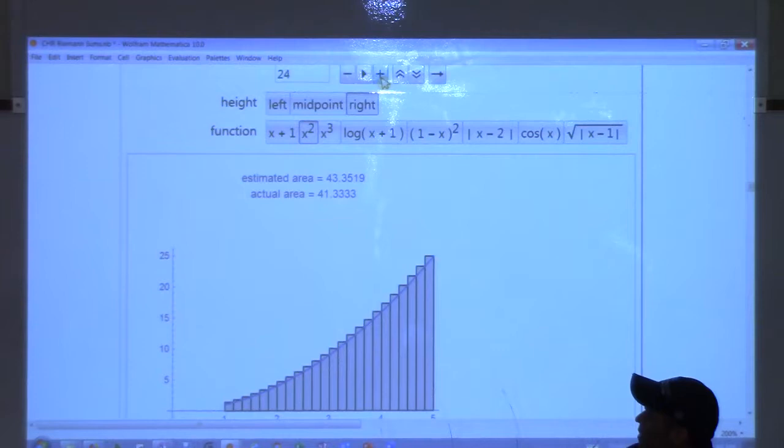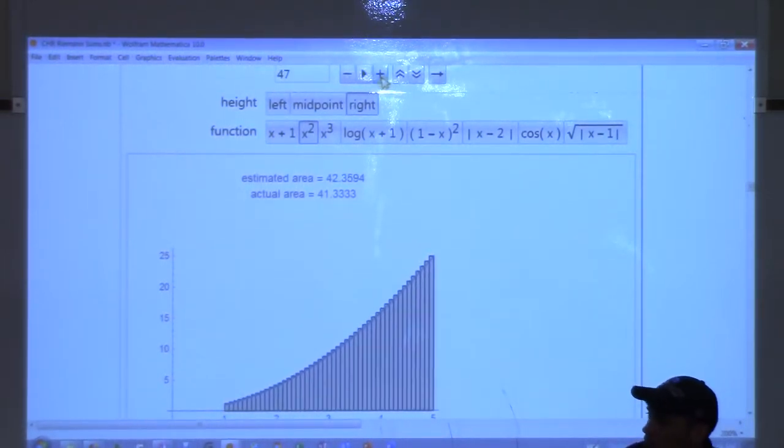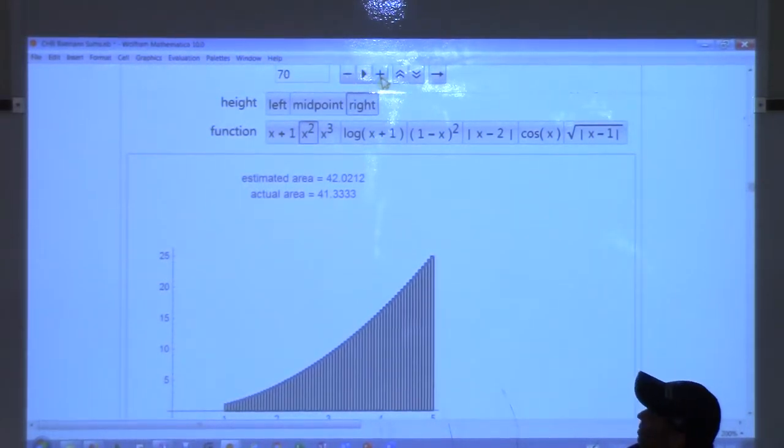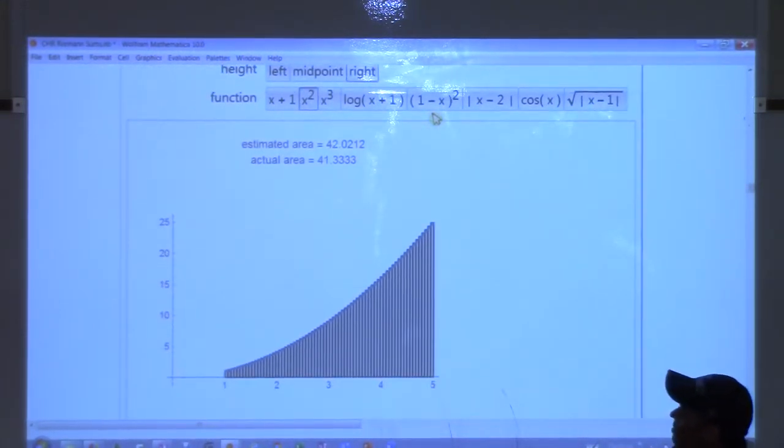And look at these rectangles, right? That number, 42 point something, it's converging, it's getting closer. Well, oh, I stopped, my code stopped. I stopped it at 70. I thought we don't need to go further than that. But look at that, 70 rectangles. We're pretty close to the true area, right? Yeah, we're pretty close, not bad.